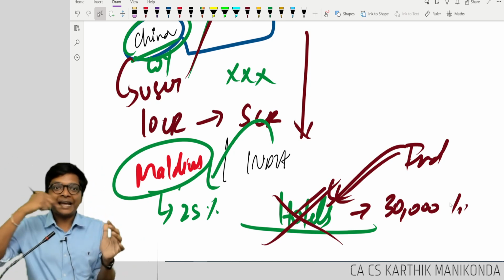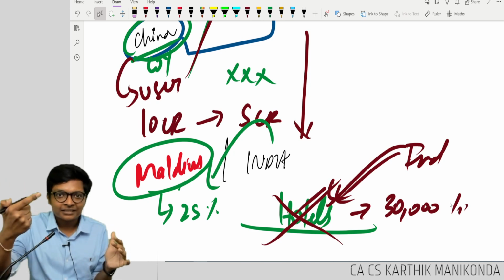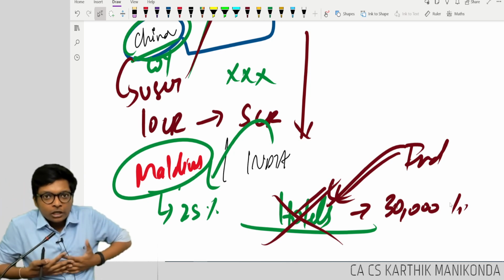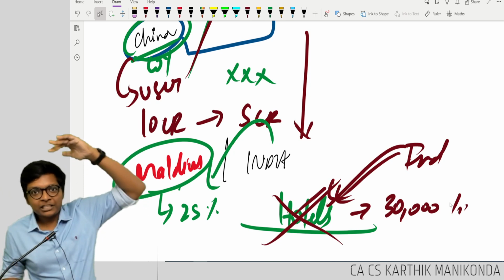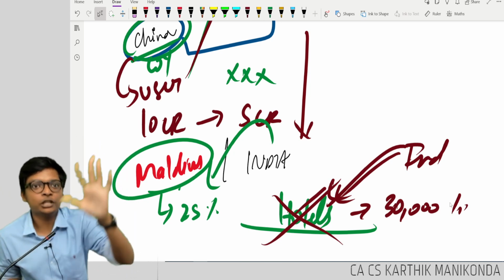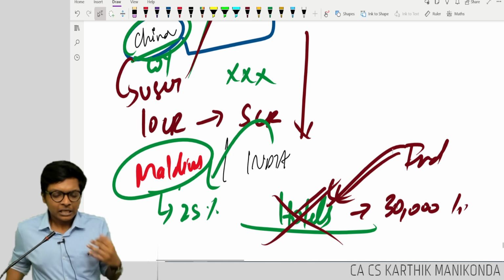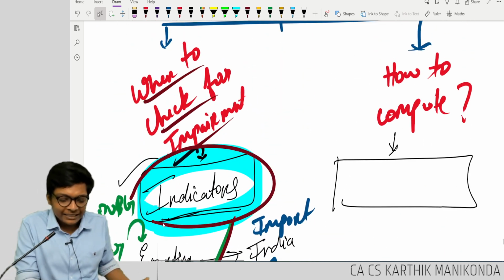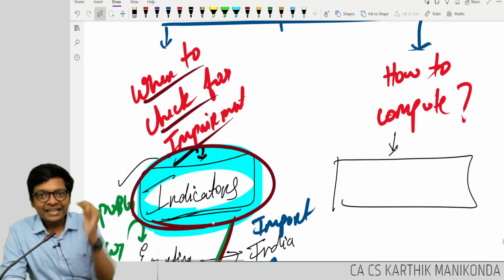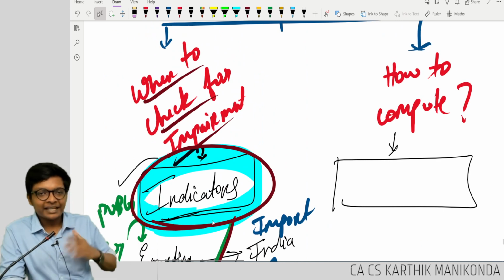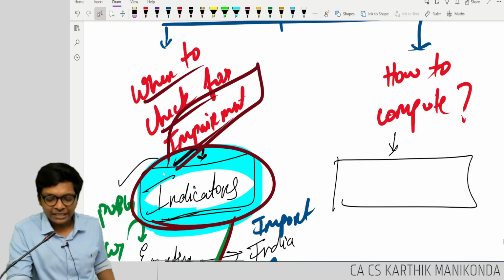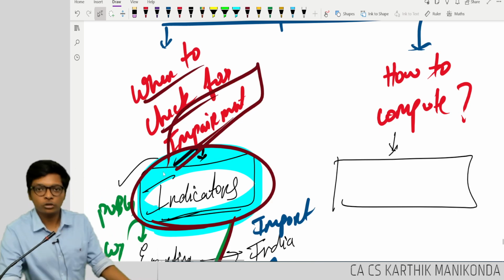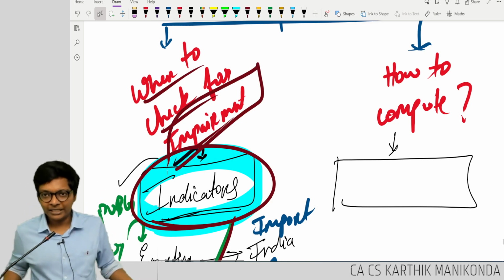But because of some economic factors which are not in my control, the hotel in Maldives has to account for a loss in value of asset. Like this, anything can happen. What is that anything? It is called indicators, which are triggers which lead me to say, hey, please check for what, guys? Impairment. Understood?